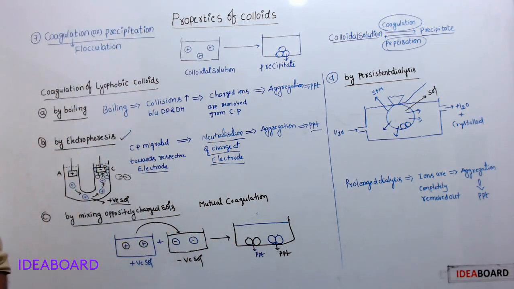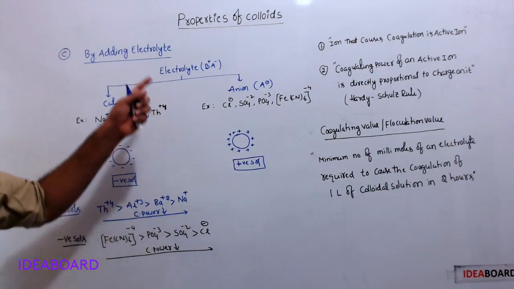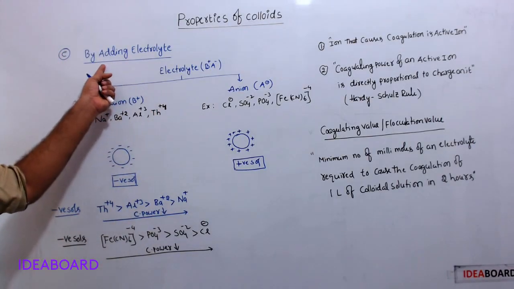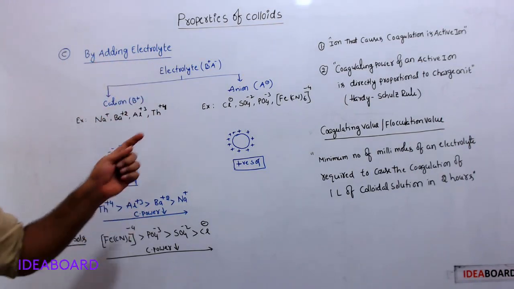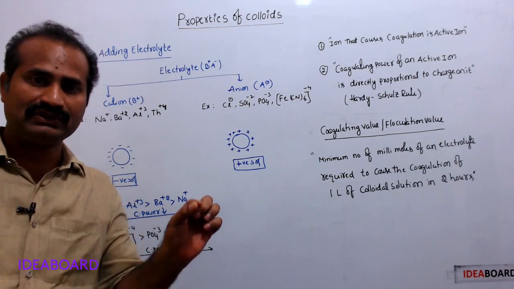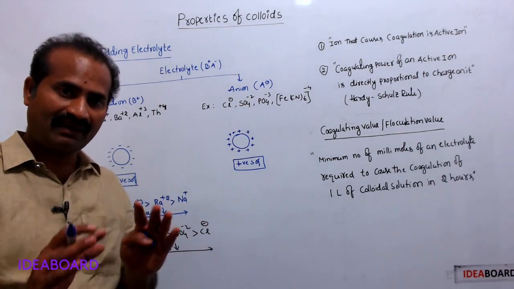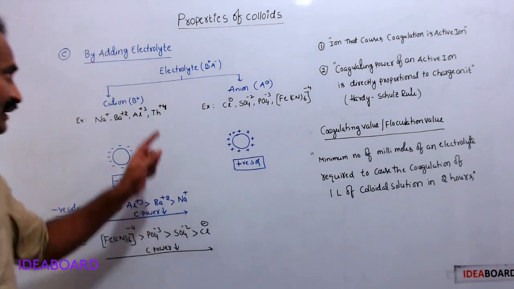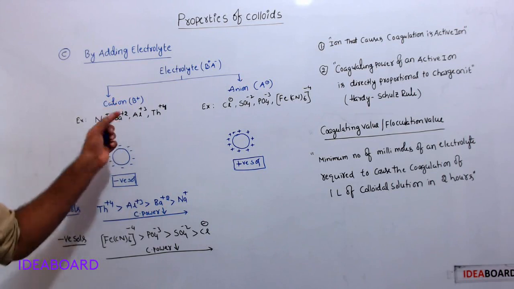Okay, now the next method we will see: by adding electrolyte. Now come to our fifth point, by adding electrolyte. See, when an electrolyte is added to a lyophobic colloidal solution, coagulation takes place. How it happens, we will see. An electrolyte is a combination of cation and anion.